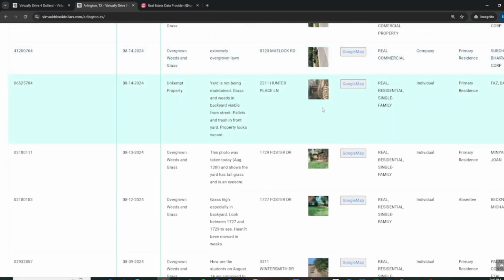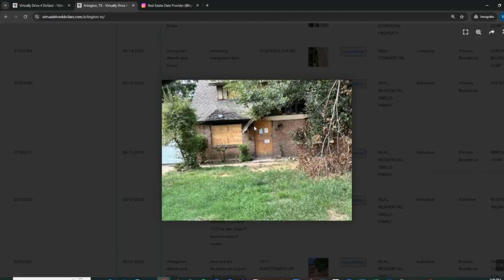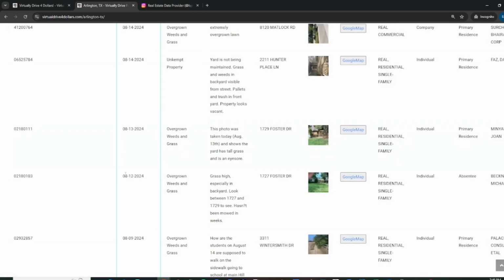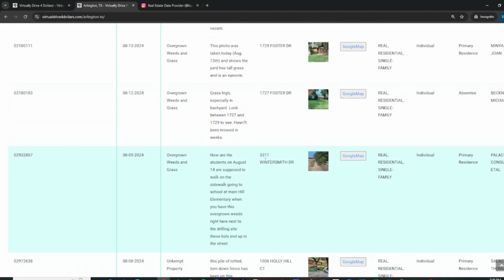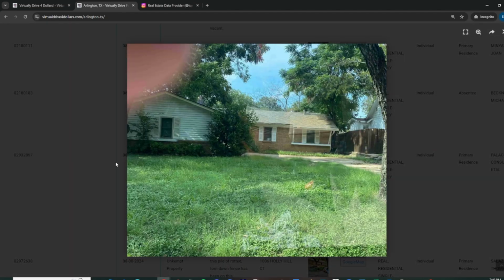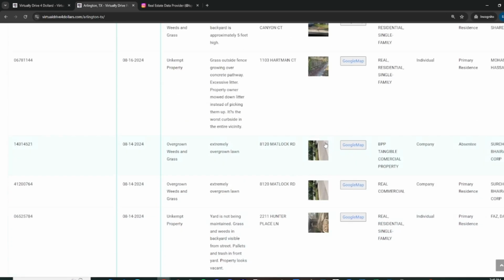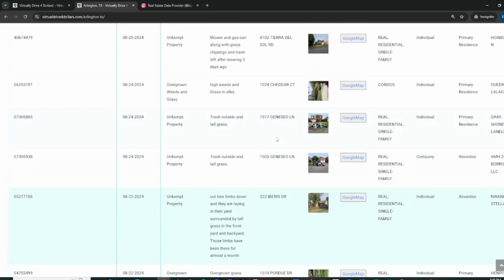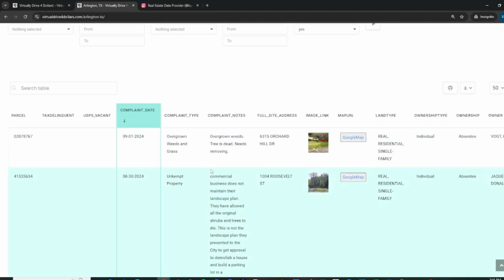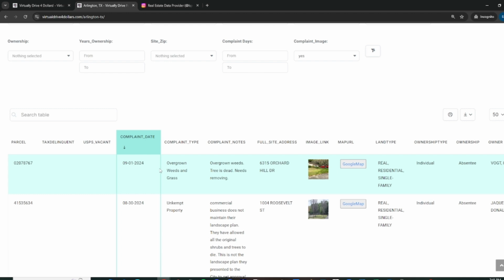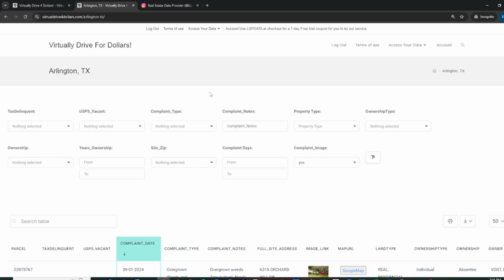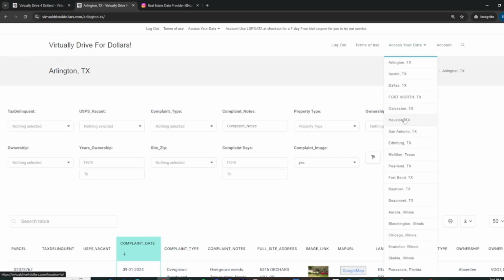The other beauty of this is that you can also search based on keywords, and we have a few other filters such as tax delinquency and whatnot, right? But this is the main thing, that now we're tying pictures with the actual description, so you get a feel of what the property is or what the condition is, right? So as you can see, you can get a pretty good description, and our data refreshes daily. So really excited to present this to you.